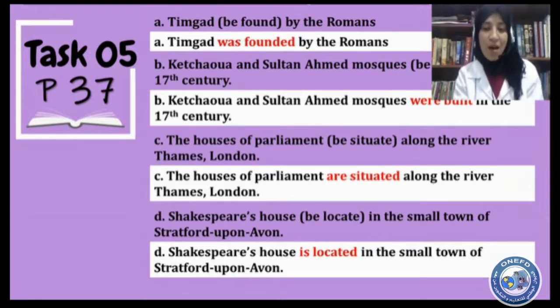Now we use are and is, which is verb to be in the present simple, with situate and locate in the present simple, because these things and places we are talking about, they still exist. You can also use the past simple with things that still exist in the present. So we have to use verb to be in the present simple with these two verbs.